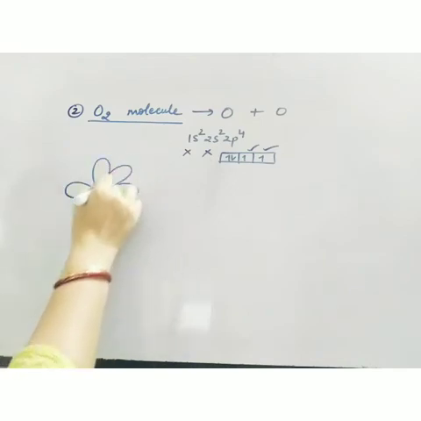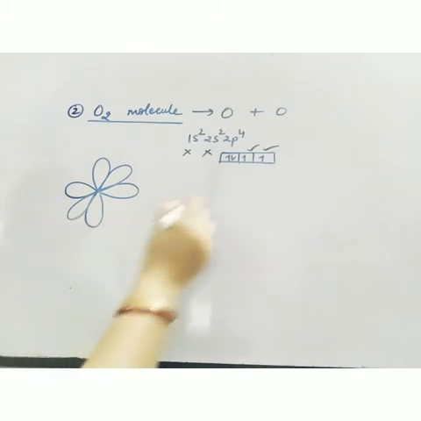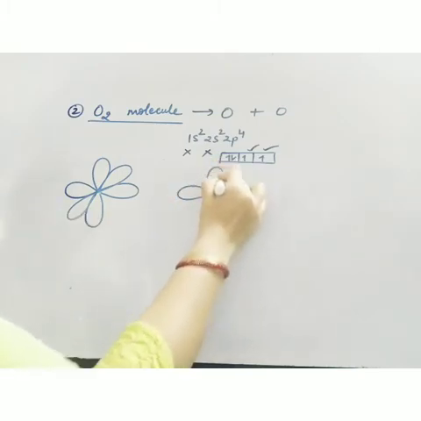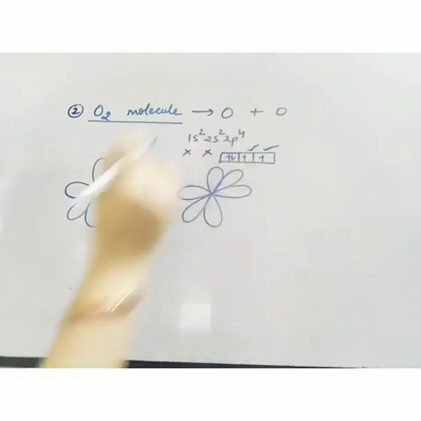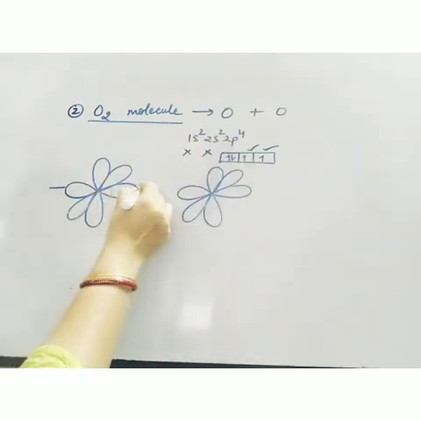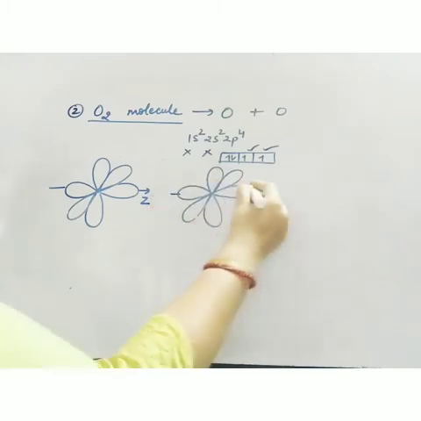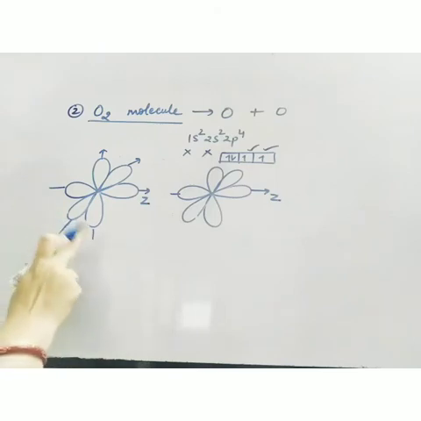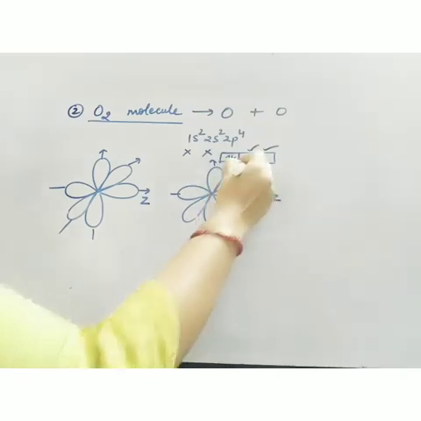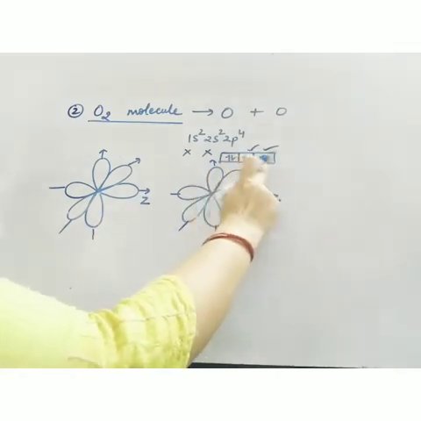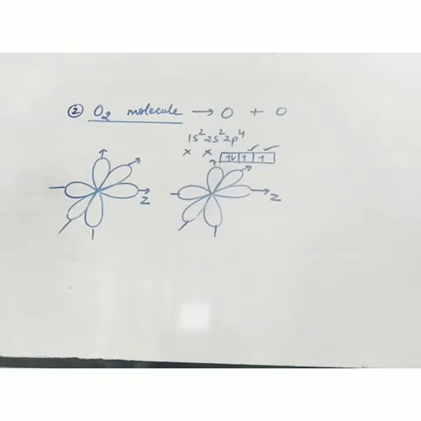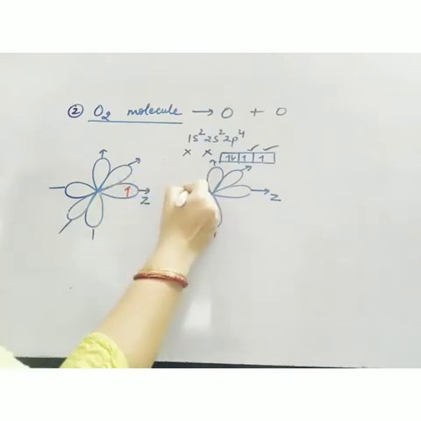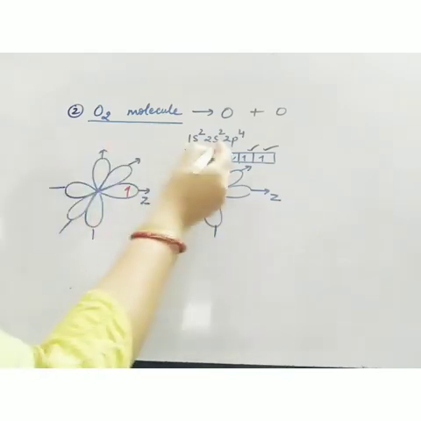I am making all the p orbitals together. This is the first oxygen atom. Now remember one thing, we are choosing this axis as the z-axis. Now the rest is your choice. You can take this as x-axis or y-axis, or this as x-axis or y-axis. Now oxygen is having two half-filled orbitals, so definitely one is pz. Now one can be px.